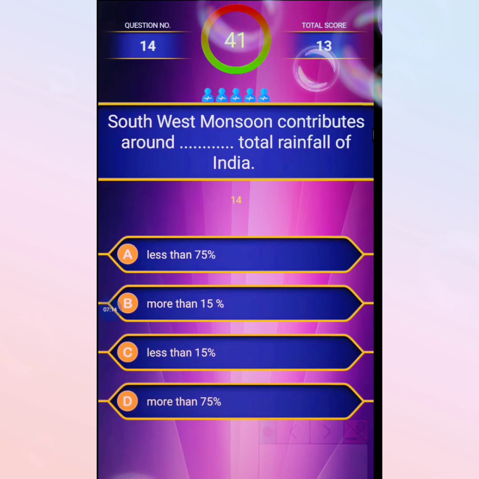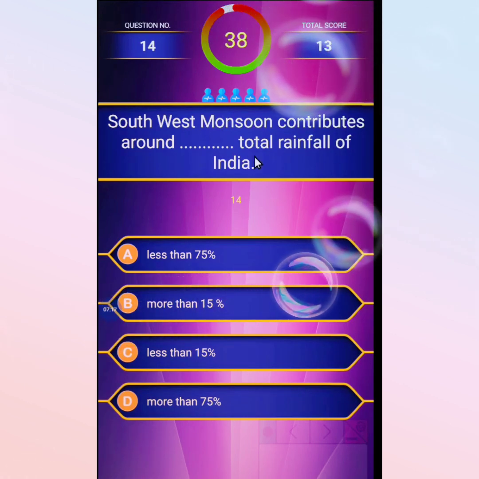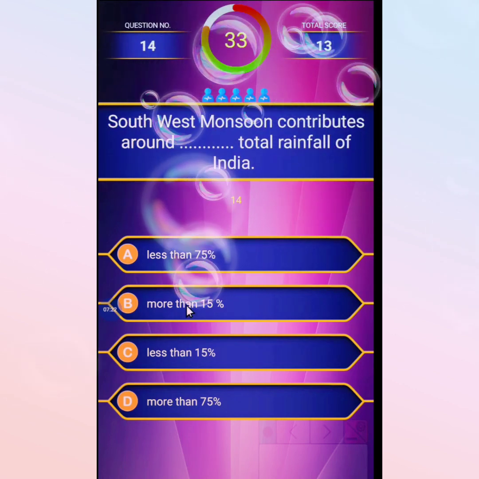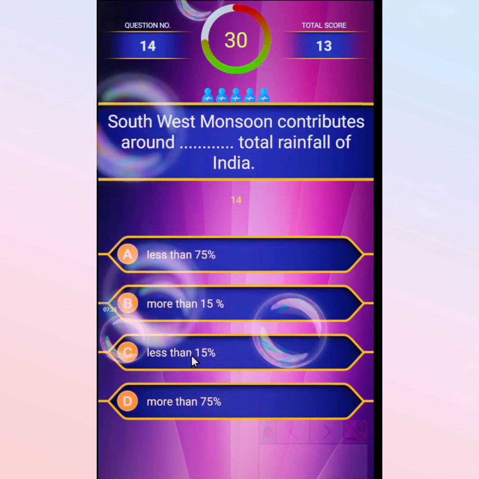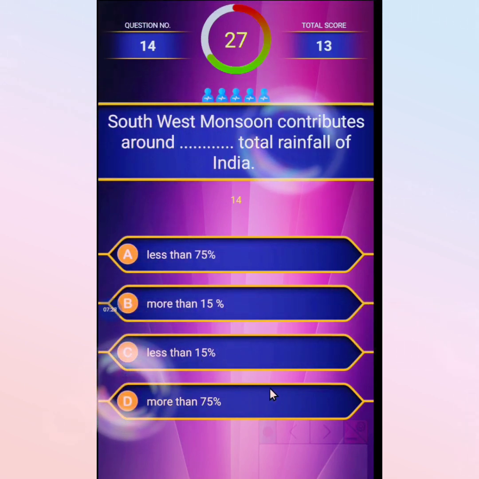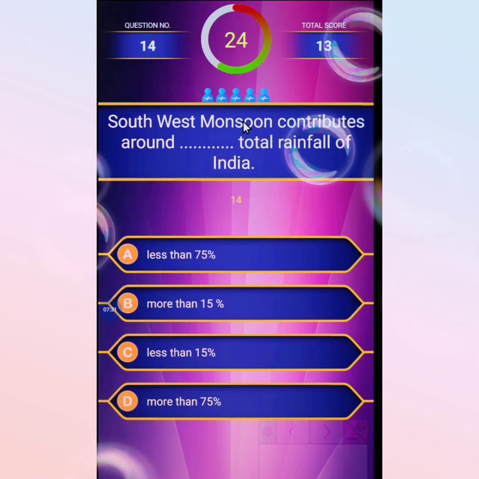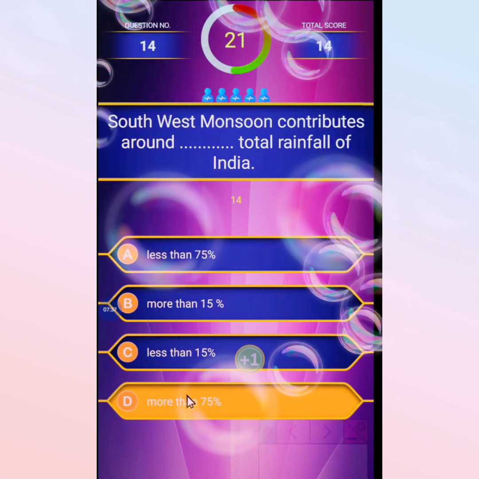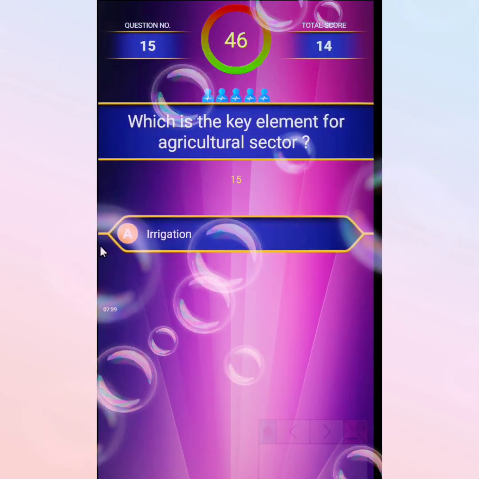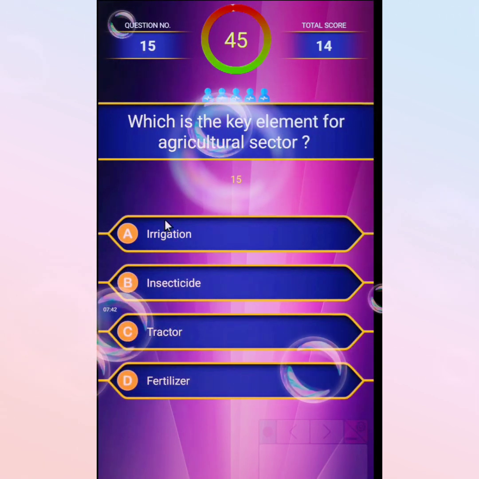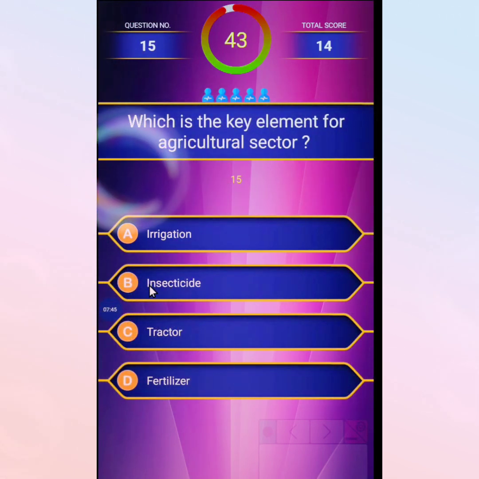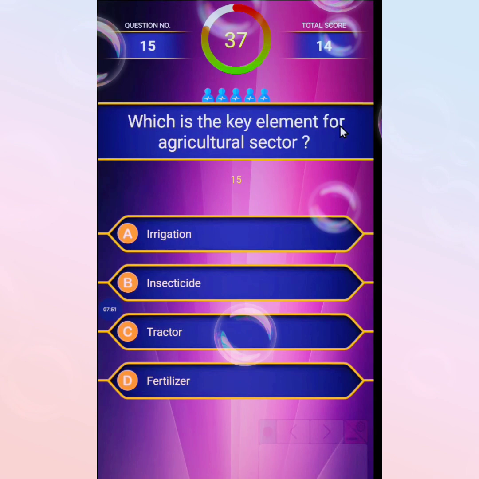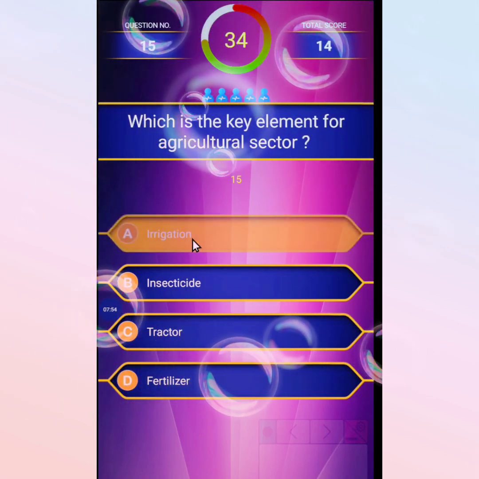Southwest monsoon contributes around dash of total rainfall of India. First option less than 75%, second more than 15%, third less than 15%, and the last more than 75%. The southwest monsoon contributes more than 75% of the total rainfall of India. Next MCQ: which is the key element for the agricultural sector? Irrigation, insecticide, tractor, or fertilizers. The correct option is irrigation.